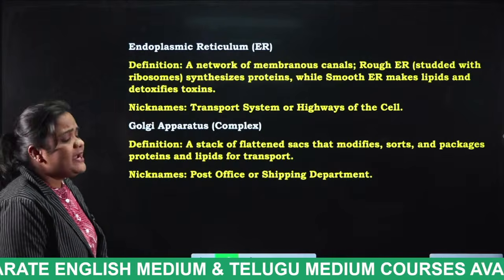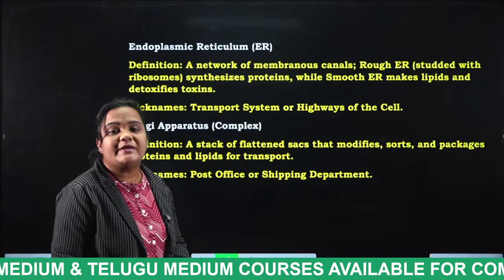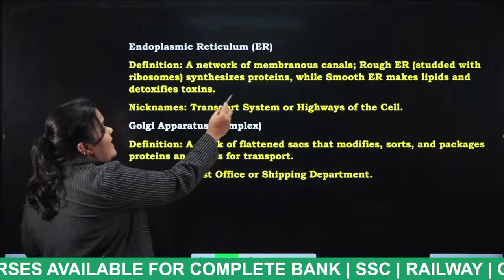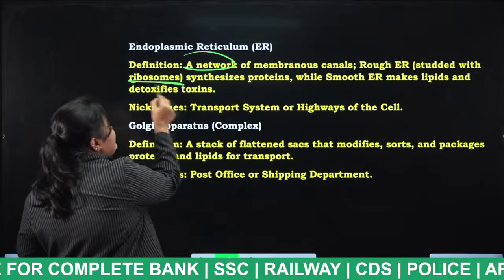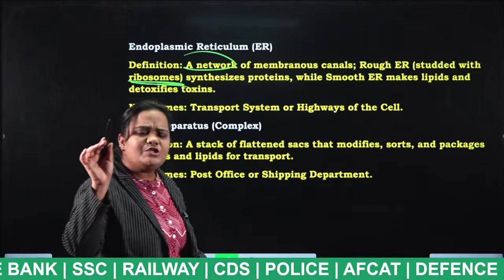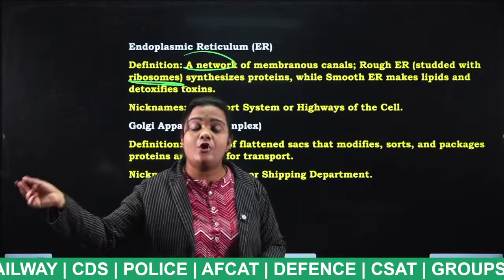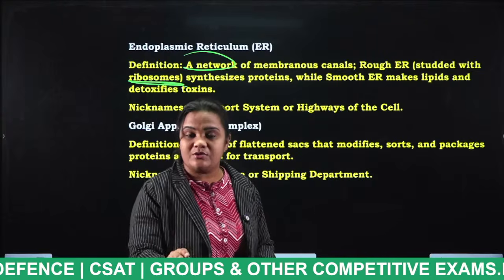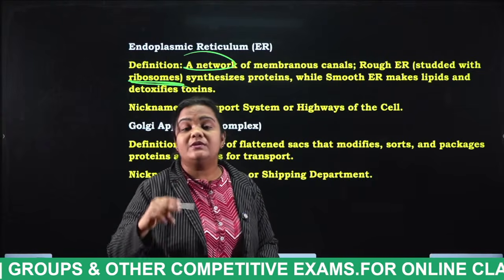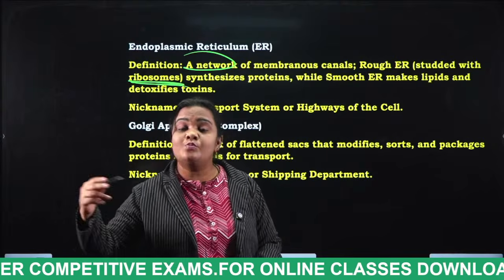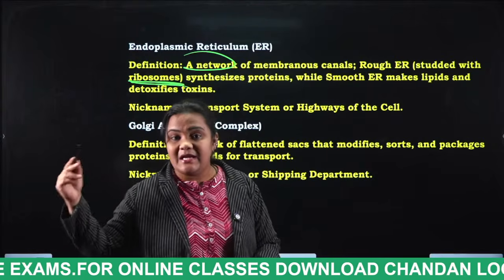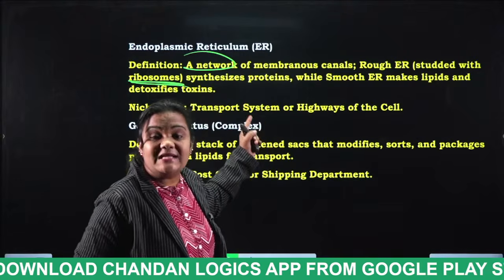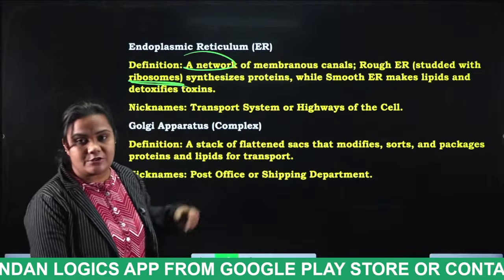Endoplasmic reticulum. Generally, we have two types of endoplasmic reticulum, rough endoplasmic reticulum and smooth endoplasmic reticulum. What is the difference between them? Rough endoplasmic reticulum consists of ribosomes, which synthesize proteins, and smooth endoplasmic reticulum synthesizes lipids. Smooth endoplasmic reticulum lacks these ribosomes. That is the difference between rough and smooth endoplasmic reticulum.